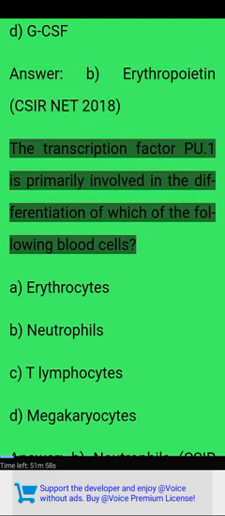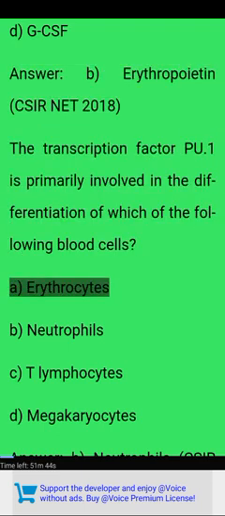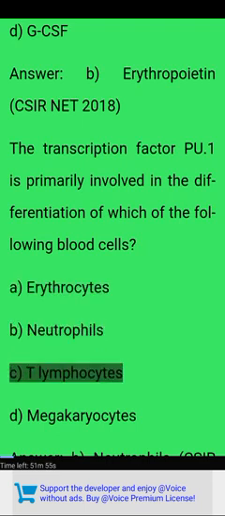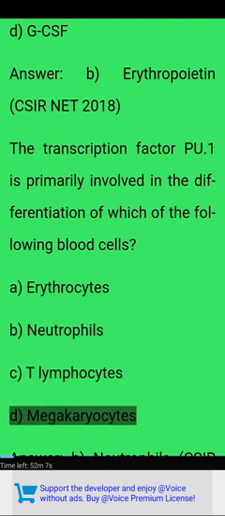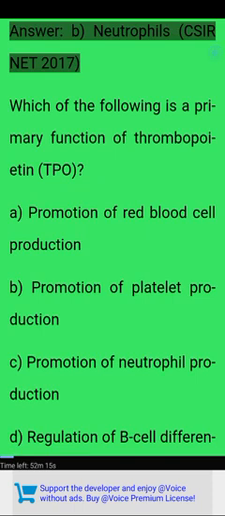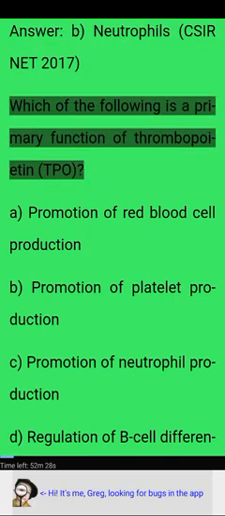The transcription factor PU.1 is primarily involved in the differentiation of which of the following blood cells? A. Erythrocytes. B. Neutrophils. C. T lymphocytes. D. Megakaryocytes. Answer. B. Neutrophils. CSIRNET 2017. Which of the following is a primary function of thrombopoietin, TPO?